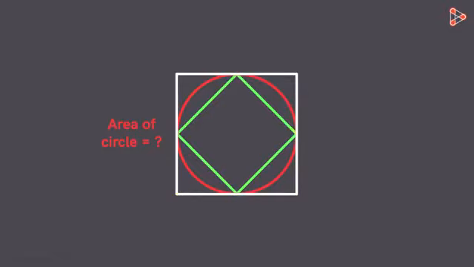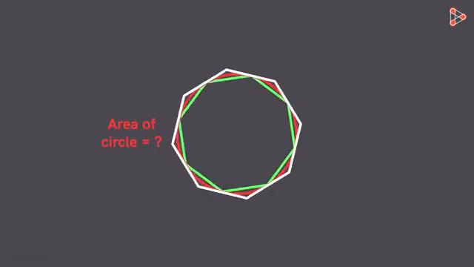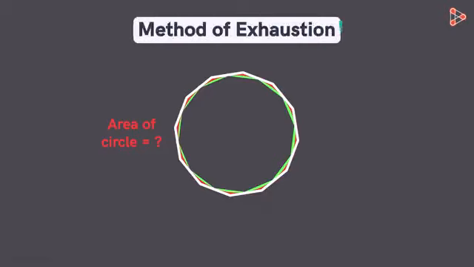We can further improve our results if we used pentagons. Did you get the idea? Can you tell me how we can improve the approximation further? As we consider polygons with a greater number of sides, we will get close to the circle. The area of the polygon inscribed in the circle and the area of the polygon circumscribing the circle get closer to each other. This was the method used by Greek mathematicians to find the area of the circle. It's called the method of exhaustion. This is the central idea of calculus used to solve the problems we mentioned above.